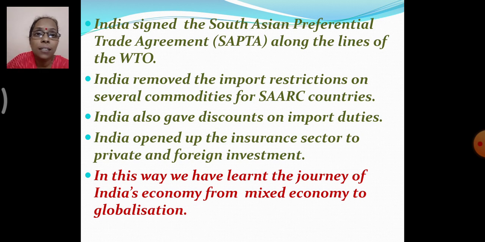So children, in this lesson we have learnt how India adopted a mixed economy, and how various five-year plans were implemented with the help of the Planning Commission. New changes were brought about in each five-year plan depending upon the situation at that time. In this way we have learned the journey of India's economy from mixed economy to globalization.